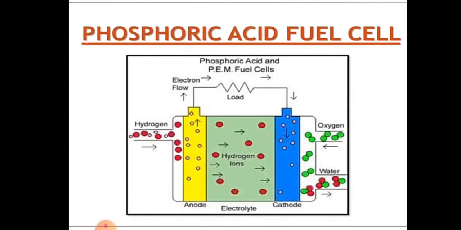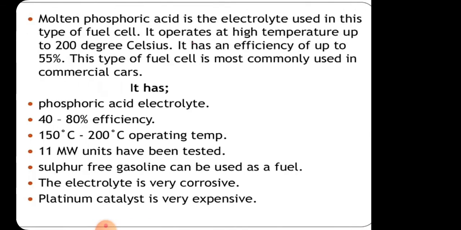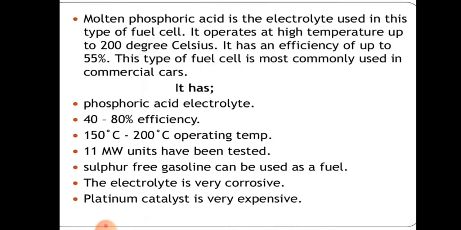So this one is phosphoric acid fuel cell, the diagram of phosphoric acid fuel cell. So it has phosphoric acid electrolyte, 40 to 80% efficiency, 150 to 200 degree centigrade temperature, and an 11 megawatt unit has been tested. In that case, sulfur free gasoline can be used as a fuel, and it is expensive as compared to alkaline fuel cell.